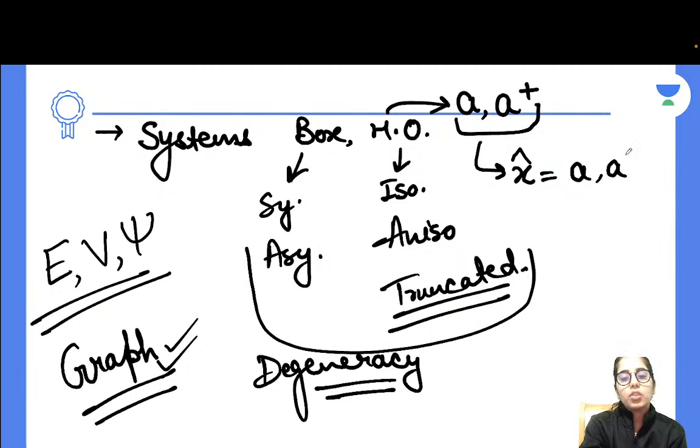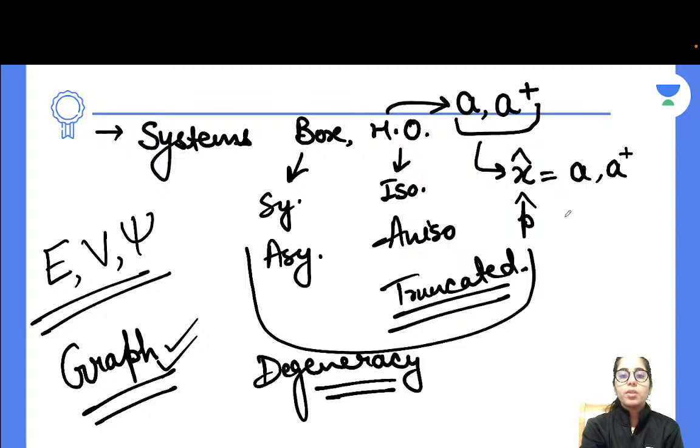So after this session, what will happen? We are going to have the analysis session of quantum mechanics, where we will be working on the previous year questions from different topics and concepts. But right now I'm giving you an overview of this part, what the major sections are that you need to cover on a priority basis and should not miss. So at least you will get some idea, and whatever you have missed till now, you can include in your preparation.